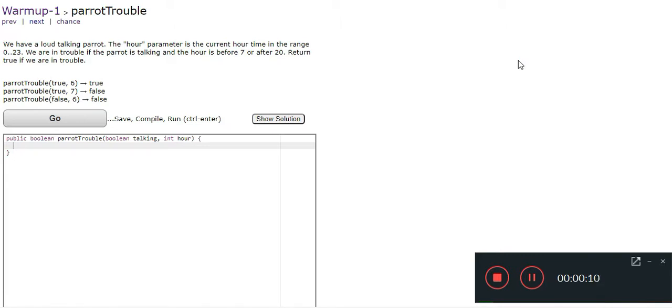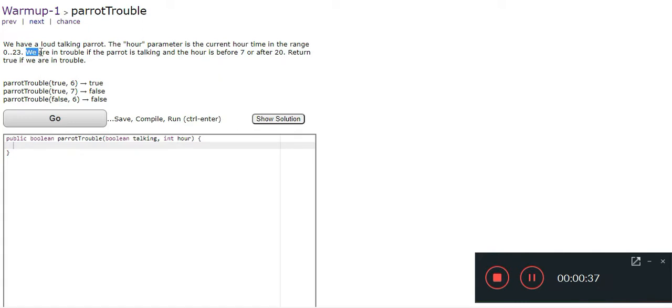So the next problem is Parrot Trouble. In Parrot Trouble, it is said we have a loud talking parrot. The hour parameter is the current hour time in the range 0 to 23. That is, maybe from 12 o'clock at night to before 12 o'clock the next day.